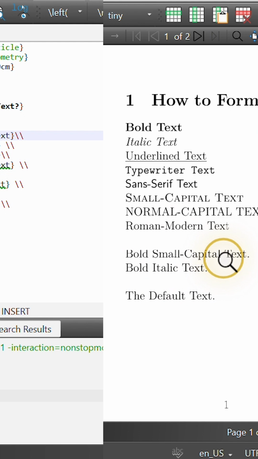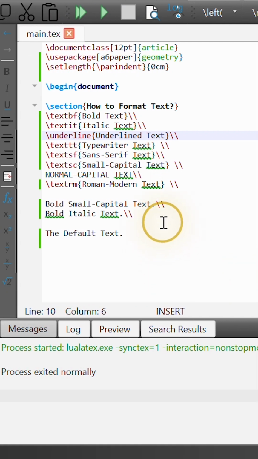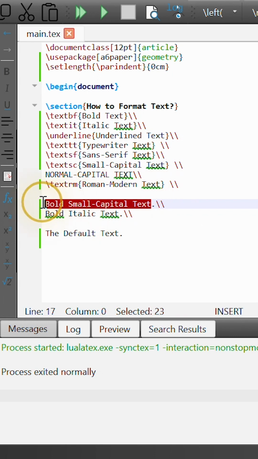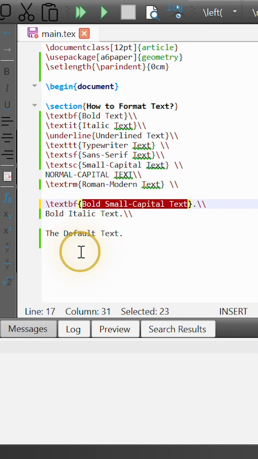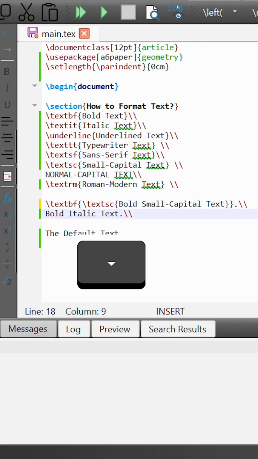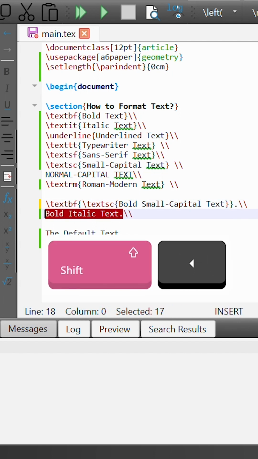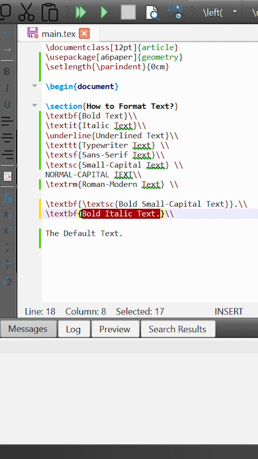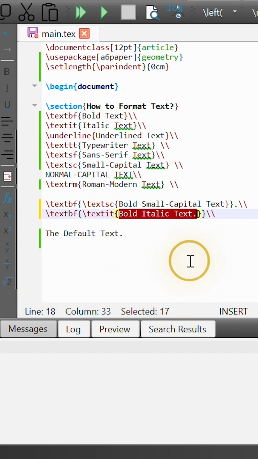written below. Now, the place where people normally run into issue with these commands is when you try and combine them. So say here, if we want to write text which is bold and small capital, I can use the textbf command, and then within the textbf command, I nest the textsc command. And similarly, if I wanted to write text as bold and italic, I can use the textbf command, and then I can nest the textit command within that command to write text in bold and italic. But there is an issue.